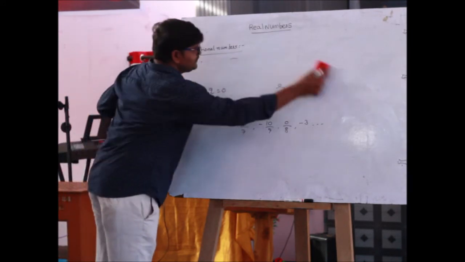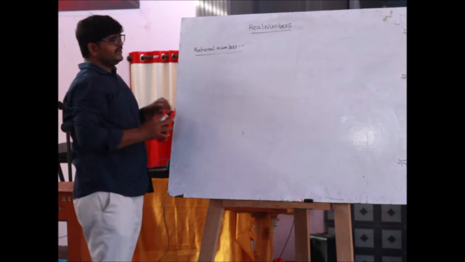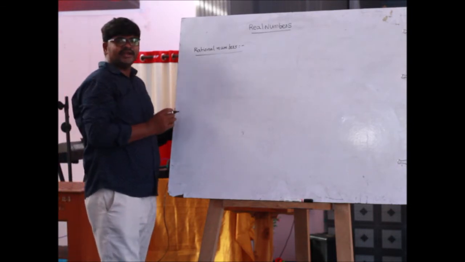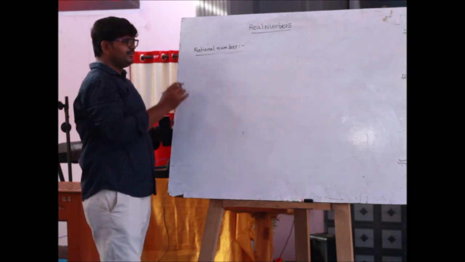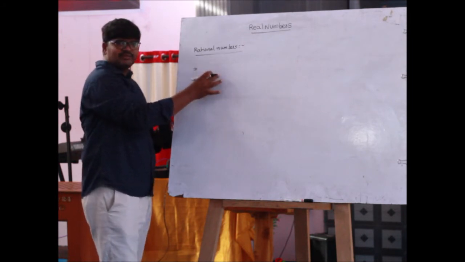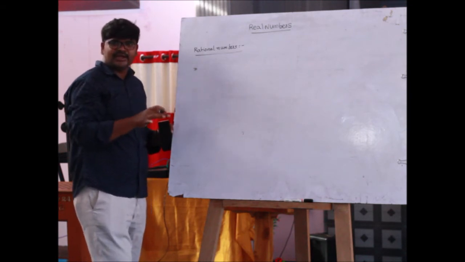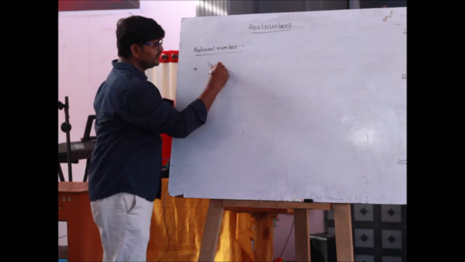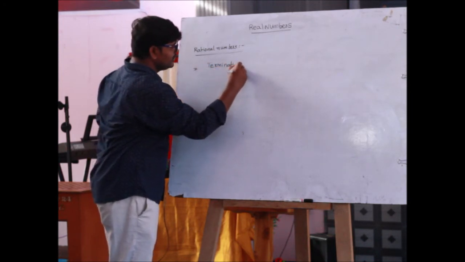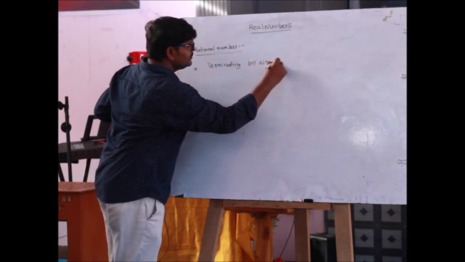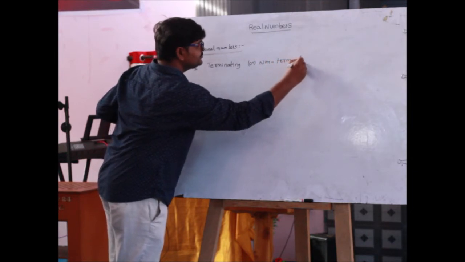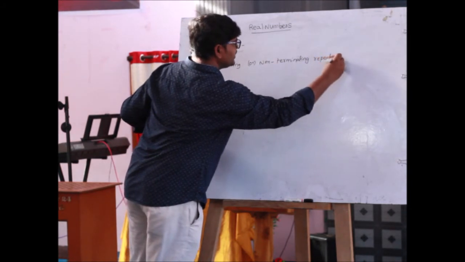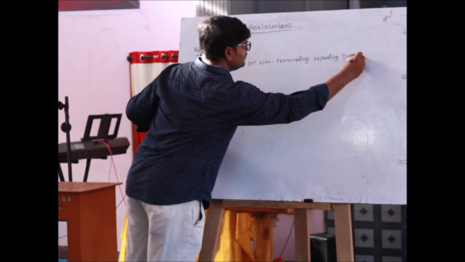Every rational number can be expressed as either terminating or non-terminating repeating decimals.